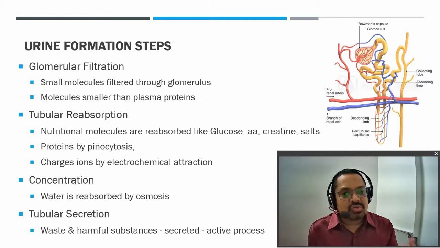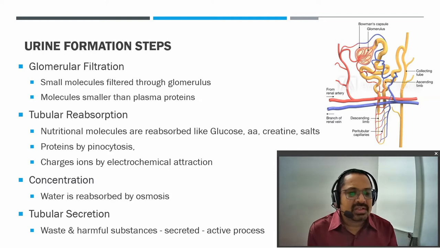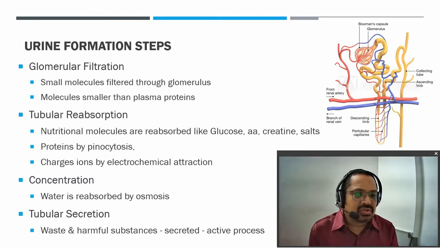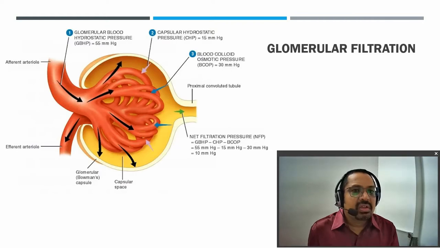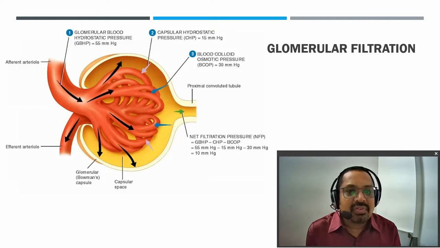Then there is the process of concentration and dilution of urine by reabsorption and osmosis, and the waste and harmful substances are secreted by an active process, which is also called the tubular secretion process. Now the very first step we will see is glomerular filtration.